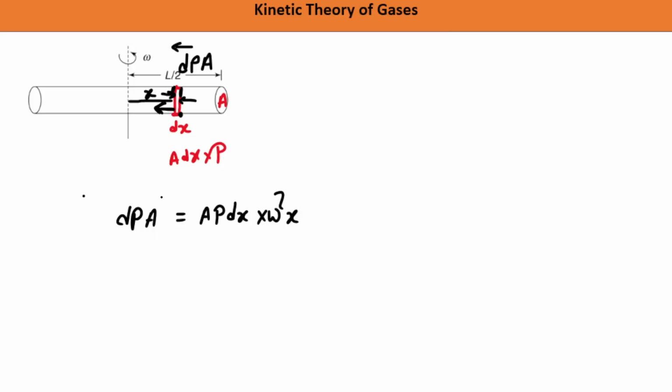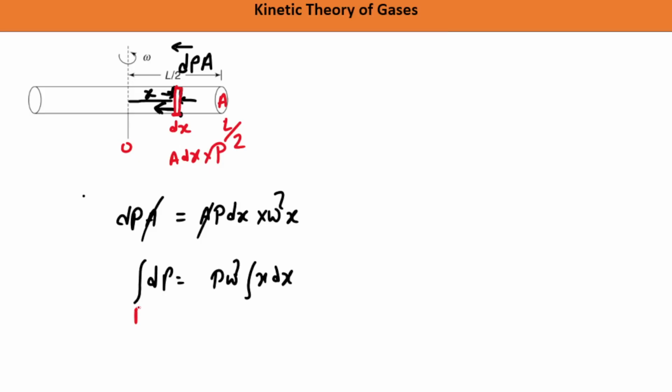Okay, so a will get cancelled, see here, and dp is equal to how much? Rho omega square x dx. If we have to calculate the pressure, we integrate. And pressure we have to calculate from where to where? From here to here. So this length will be L by 2.